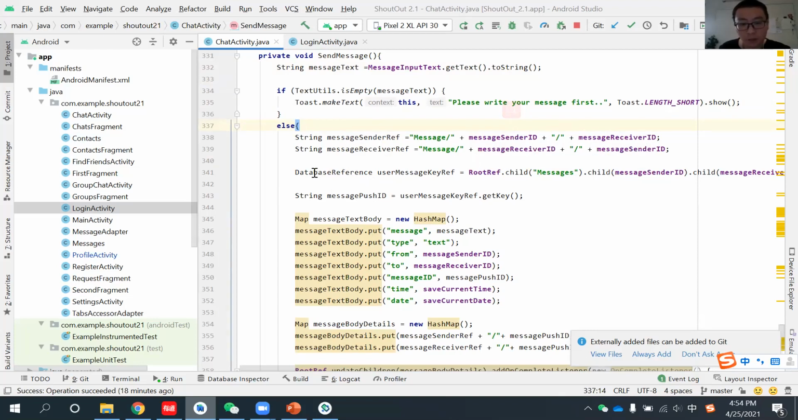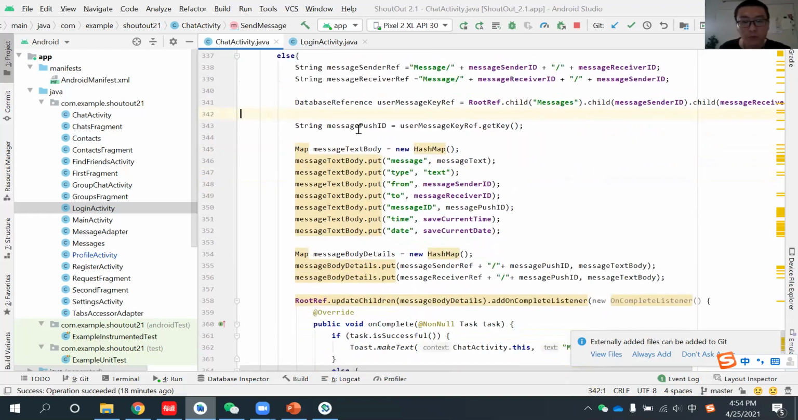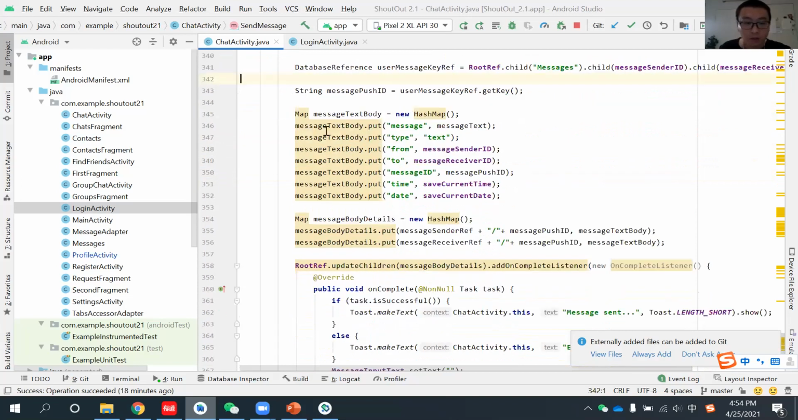And then here we will have this database reference, and to check this, we go through this first, right? The message and the senders and the receivers. And we're going to push this into it. So here actually we have two hash maps.